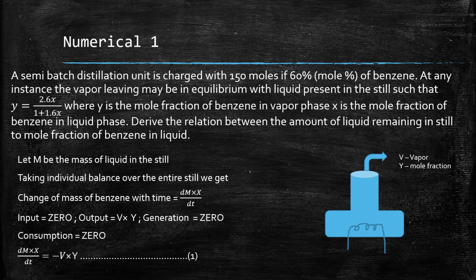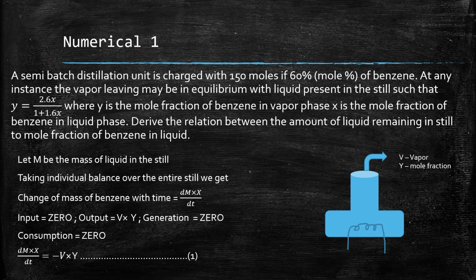Now in input, there is no input, it is equal to 0, because the still is semi-batch, where once the batch is filled, no amount of liquid is allowed to enter into the distillation column. Now output: suppose V is the moles of vapor that is coming out, and y is the mole fraction of benzene in the vapor. So in terms of benzene, the output would be V into y.